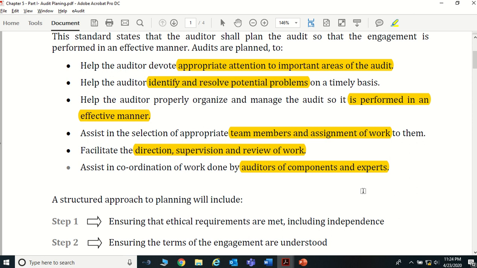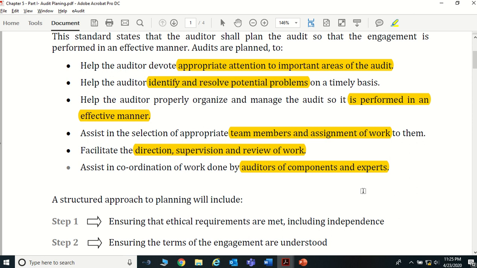Sometimes other subsidiary companies may not be audited by your audit firm. In that case, the auditor who does the group audit or the final audit needs to communicate important aspects or important things relating to the other components' audits also. So to do that, he should have a better plan.